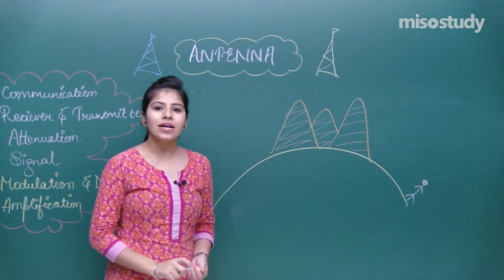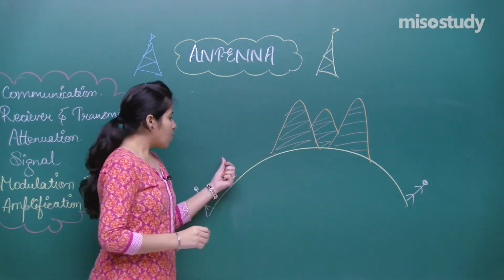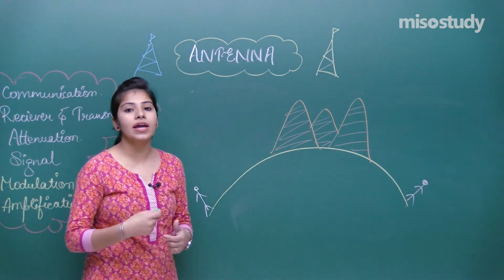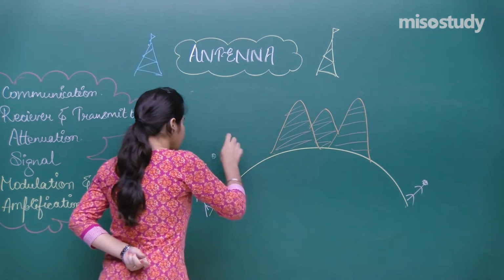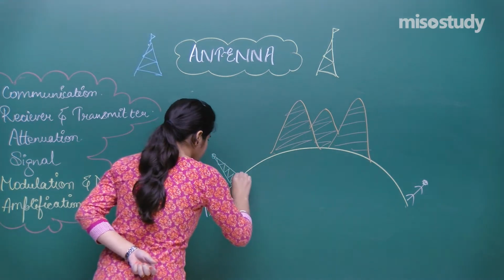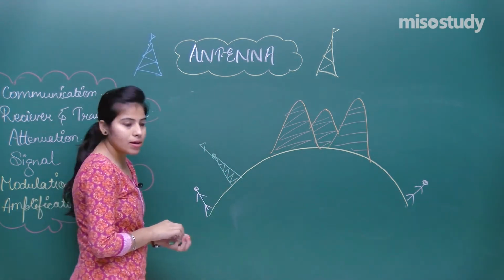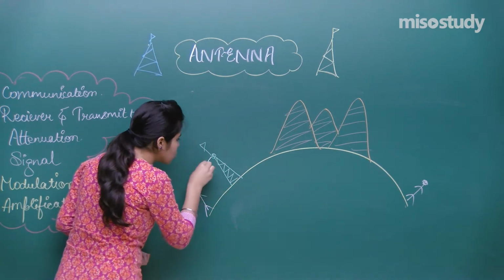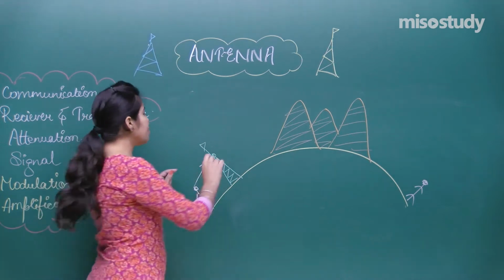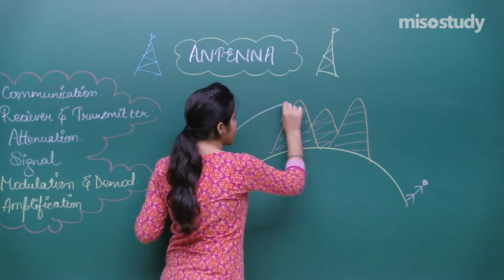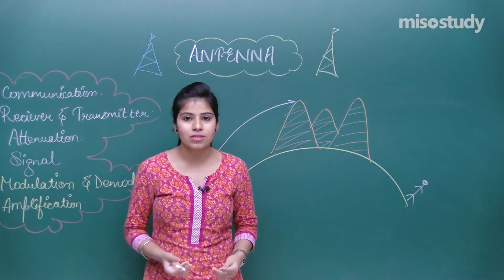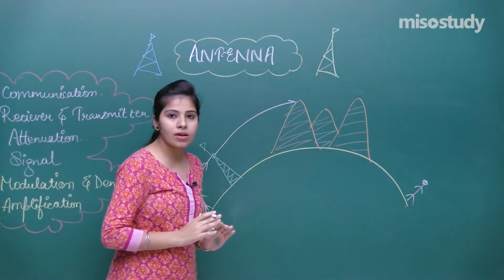Okay. Now these are the mountains. See, when you are transmitting the signal, that means you are using a transmitting antenna. This is the antenna. Your message has reached this antenna. When the message reaches this mountain, what will happen? Because the mountain is an obstruction in the path of your message. So when it reaches there, what will happen?